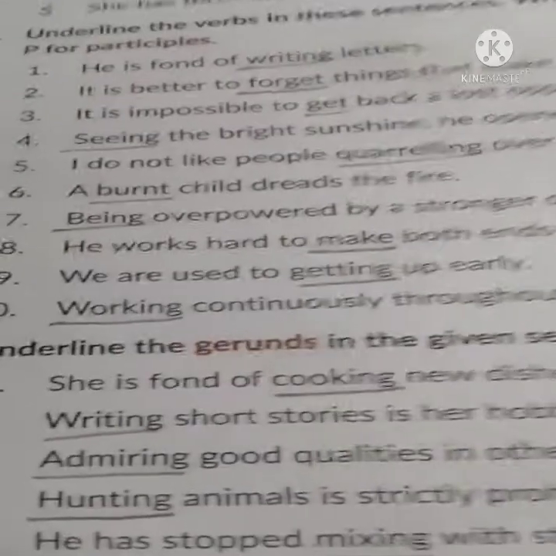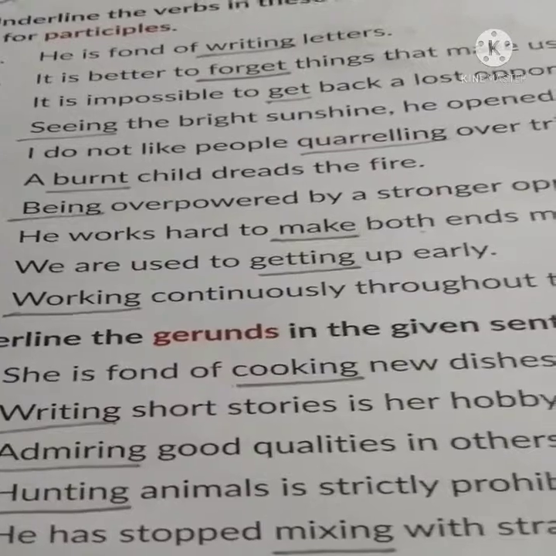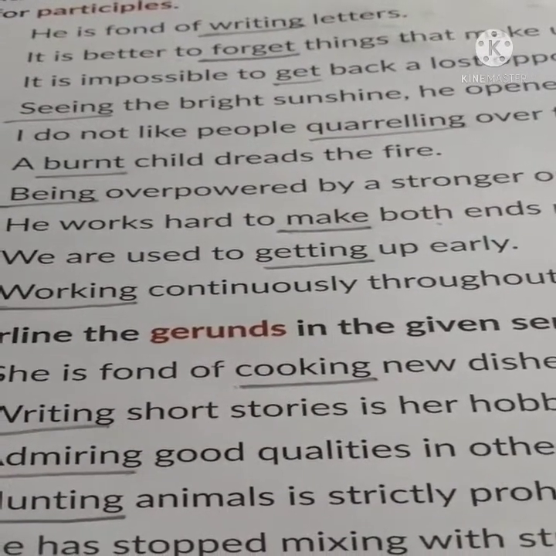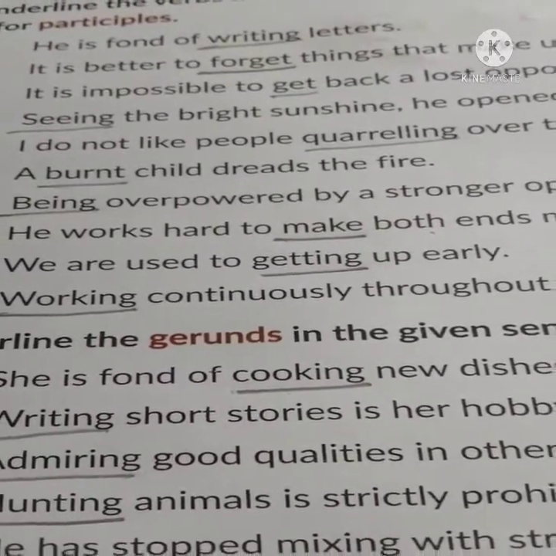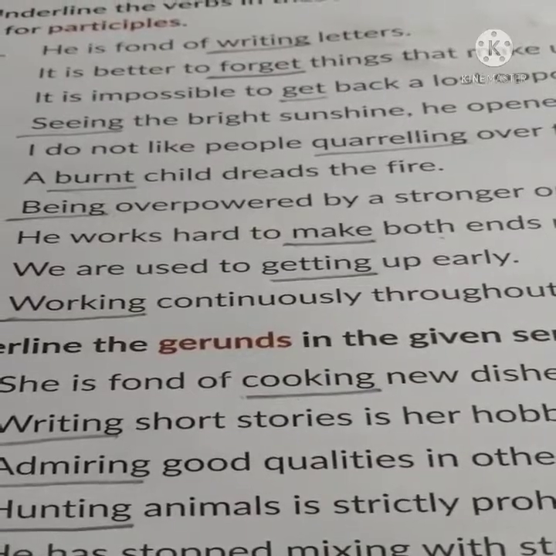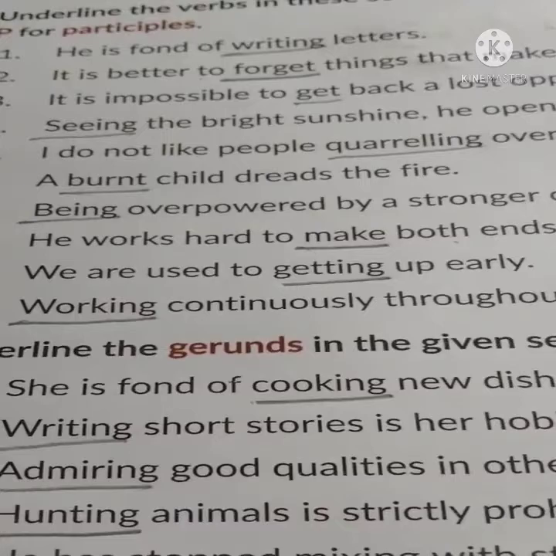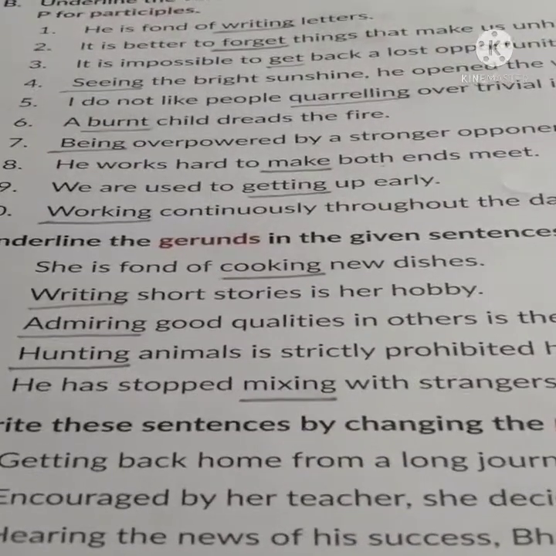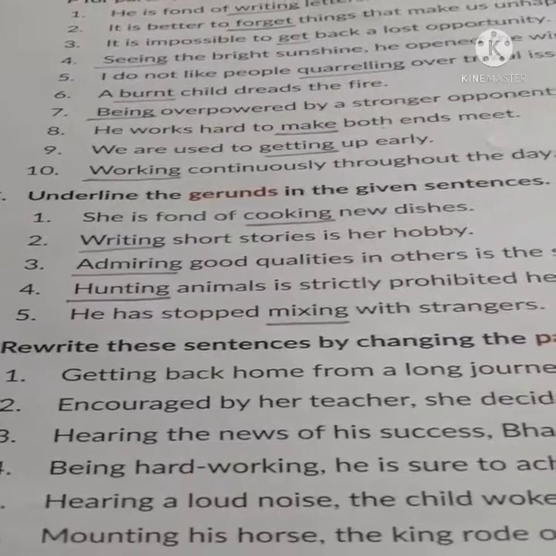Suppose question number 6, a burnt child dreads the fire. Here the word burnt is the third form of the verb, which is the quality of the child, the child who is burnt. So when the third form of the verb is qualifying a noun, that is considered as participle. Okay, so we will write participle over here. Just go through the answers, then if you have any trouble I will help you.